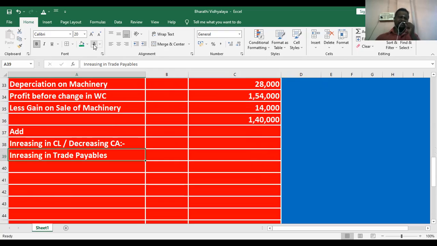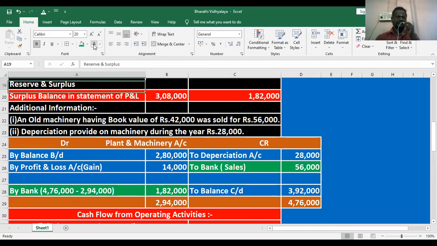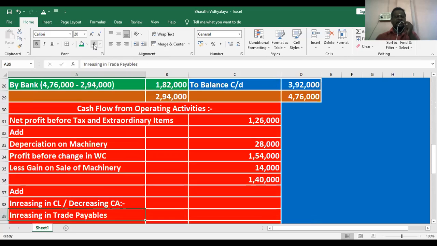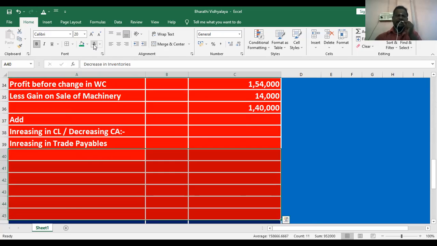What are the items here? They are given increase in trade receivable. How do we find it out? Trade receivable: what is the last year trade receivable? 4,20,000. What is the current year? 6,30,000. It means an increase. What is the logic? Very simple logic. For any current asset, what is the relationship? It is an inverse relationship.